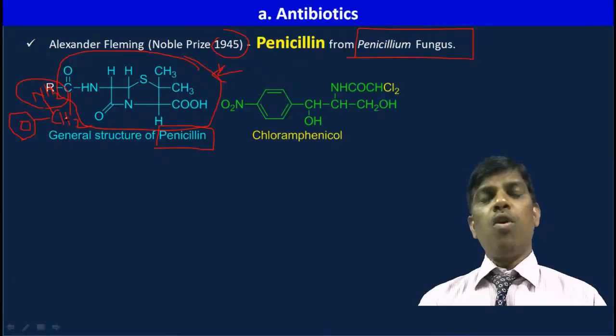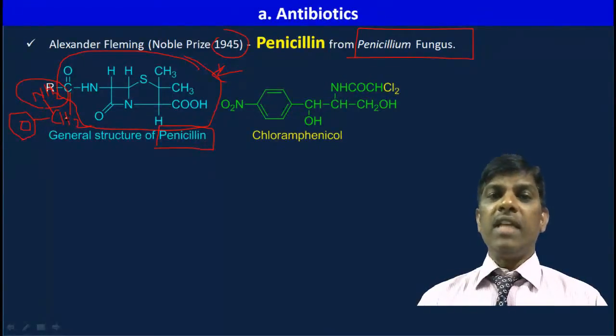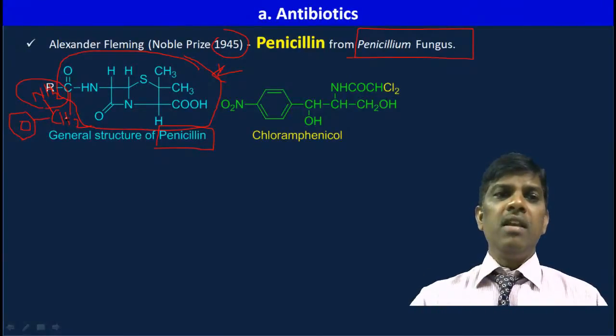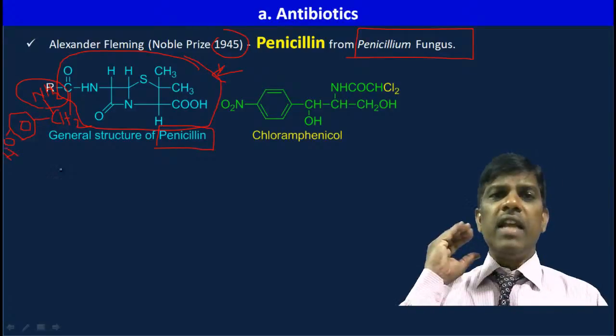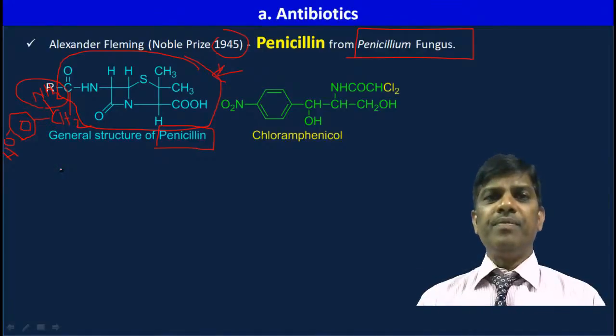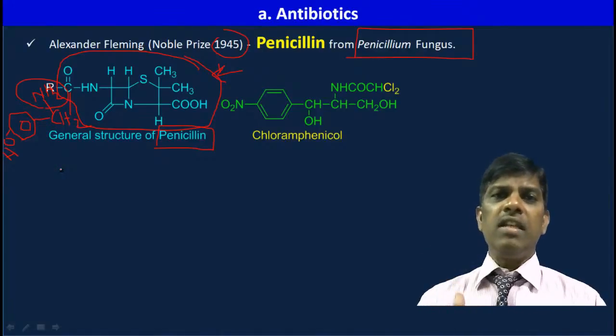Ampicillin is a broad spectrum antibiotic, whereas penicillin is a narrow spectrum antibiotic. Then with the amine, if I substitute the para position with hydroxy, para-hydroxy phenylalanine penicillin is amoxicillin. So ampicillin and amoxicillin are broad spectrum antibiotics. Penicillin is a narrow spectrum antibiotic.